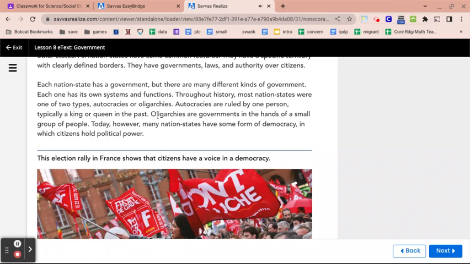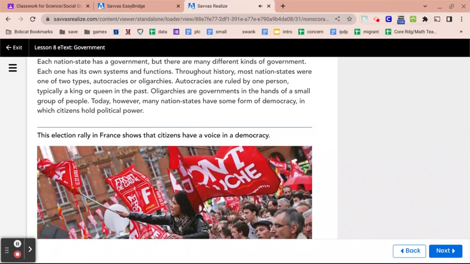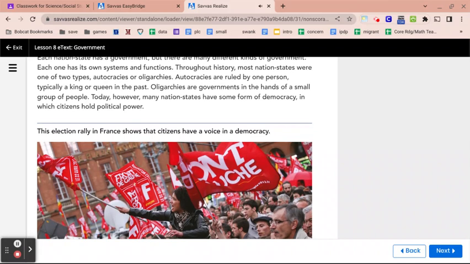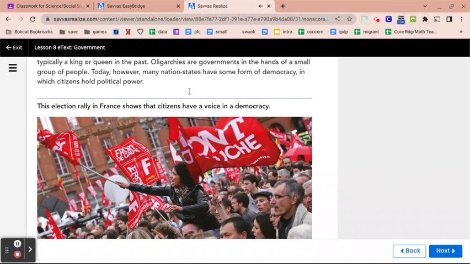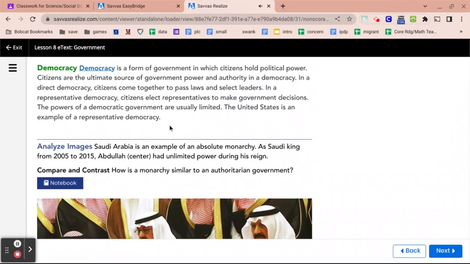Throughout history, most nation-states were one of two types: autocracies or oligarchies. Autocracies are ruled by one person, typically a king or queen in the past. Oligarchies are governments in the hands of a small group of people. Today, however, many nation-states have some form of democracy in which citizens hold political power.